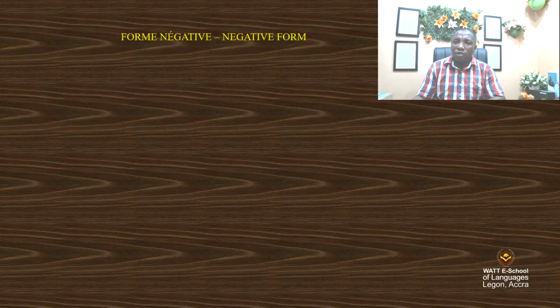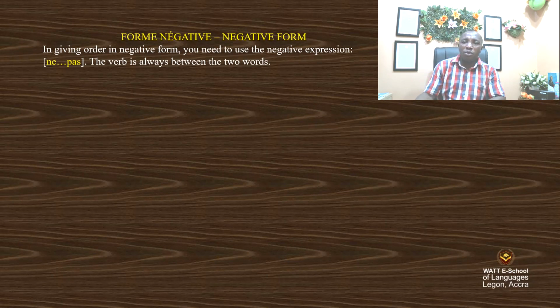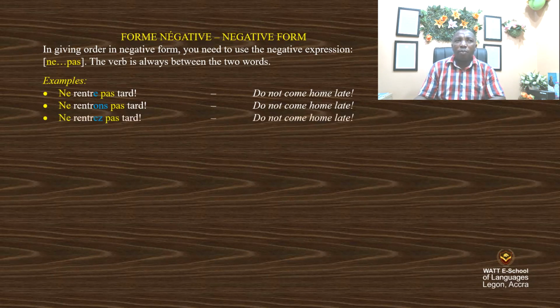Form negative form as we want to give an order. In giving an order in negative form, you need to use the negative expression, ne... pas. The verb is always between the two words. Examples, ne rentre pas tard, don't come home late. Ne rentrons pas tard, do not come home late. Ne rentrez pas tard, do not come home late.